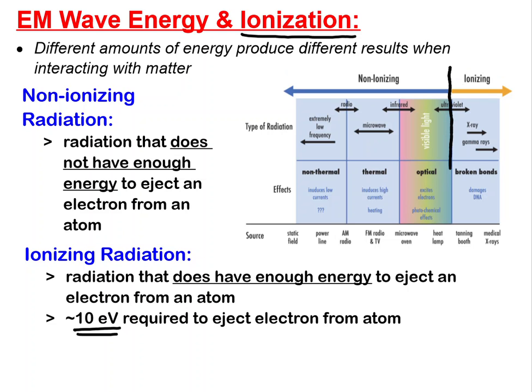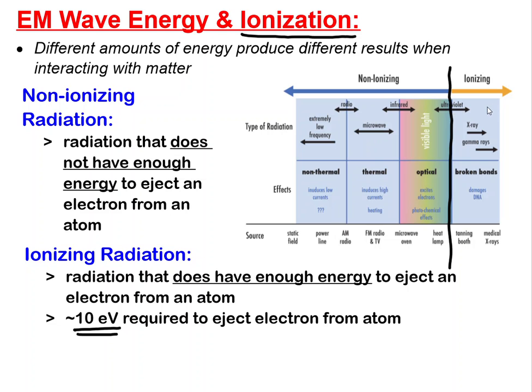And there actually is a line right on our electromagnetic spectrum where that happens. It's right here, and it falls right in the middle of ultraviolet. We are exposed to ultraviolet from the sun all the time, and there are different types. You might have heard of UVA, UVB, etc. So one type of UV is ionizing, it will damage your cells and therefore cause you a sunburn, and another type is not.